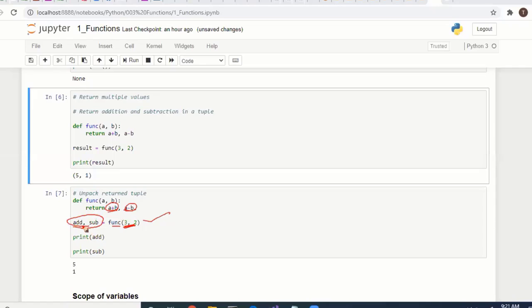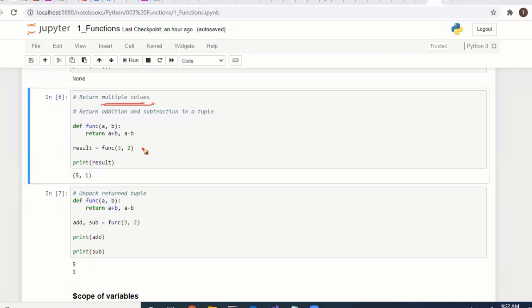As we have seen in tuples, unpacking: these values get unpacked into two variables. So that is how to handle multiple return values.